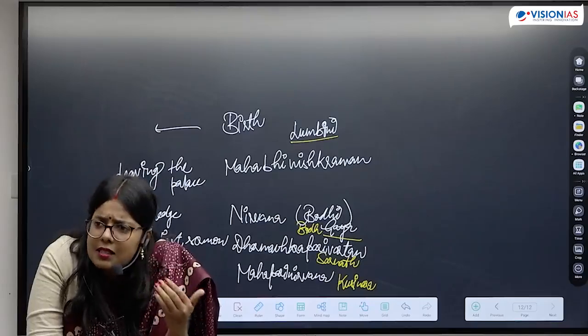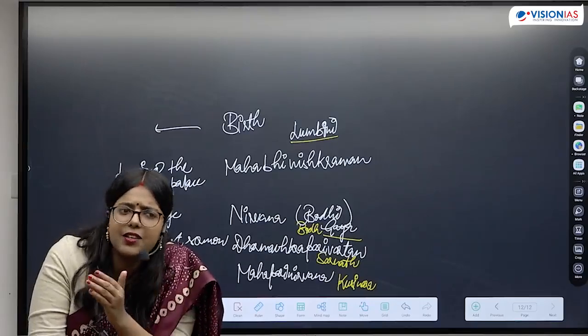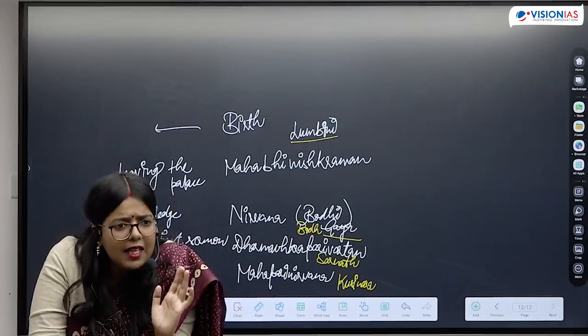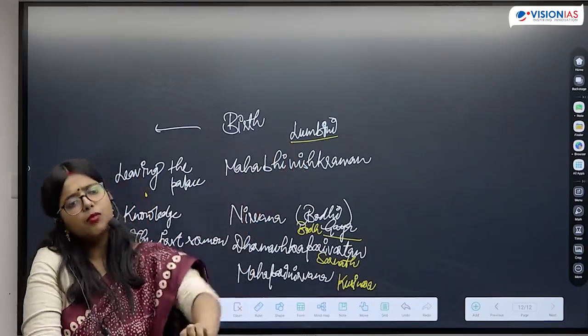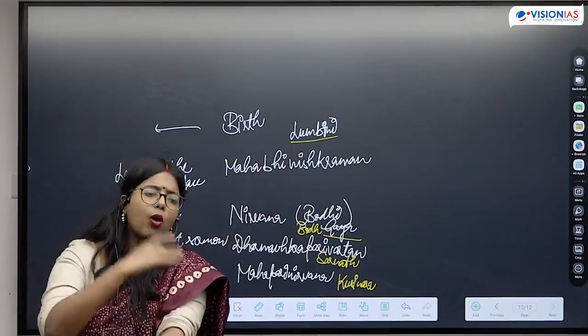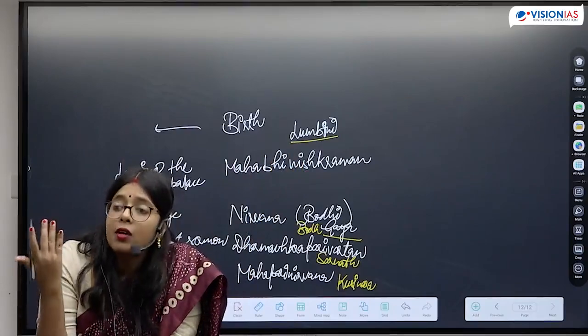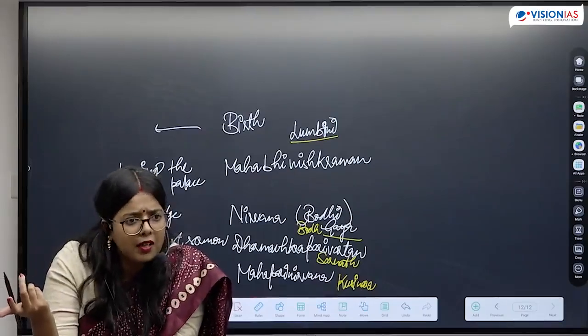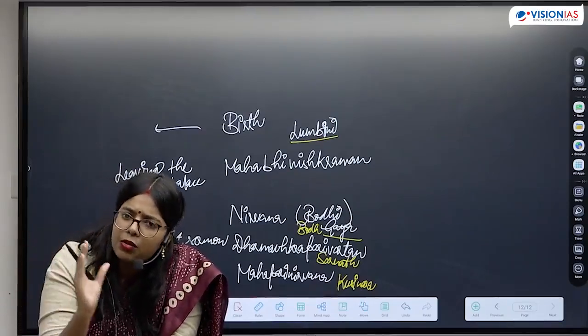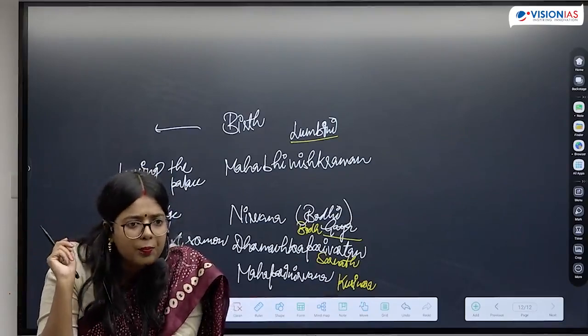So stories and incidents from Jataka, which is a collection of Buddha's previous lives. They are going to mention all these events there, be it the birth of Buddha, the Mahabhinishkraman, the Nirvana, the first sermon Dhamma Chakra Parivartan, or Mahaparinirvana. So these are the events which are going to be shown on the stupa walls.